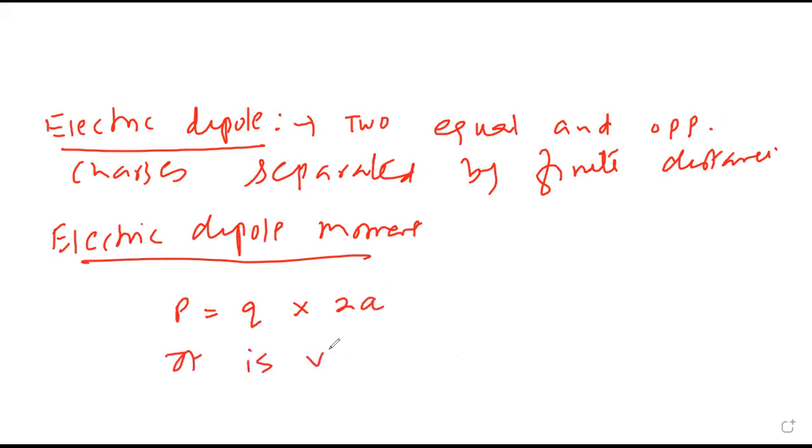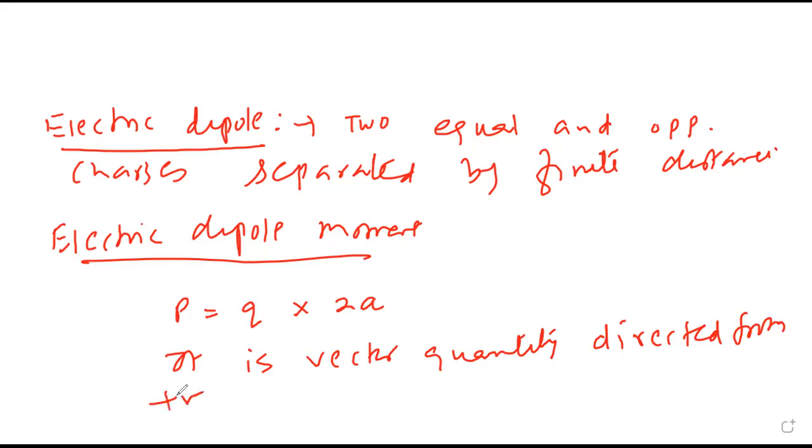It is a vector quantity directed from positive to negative.